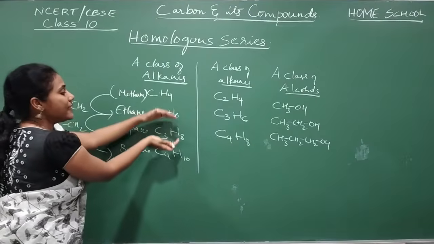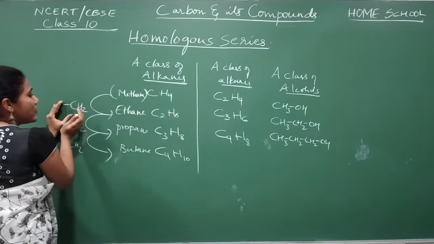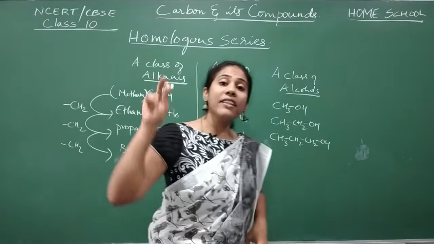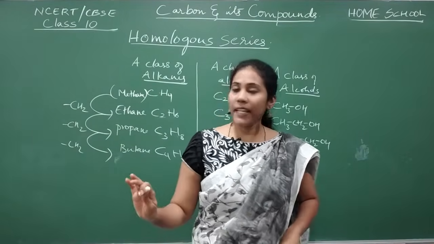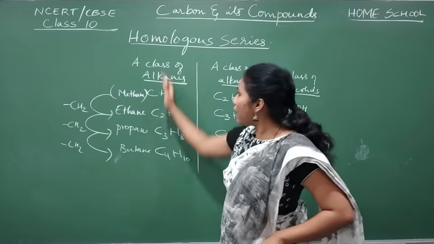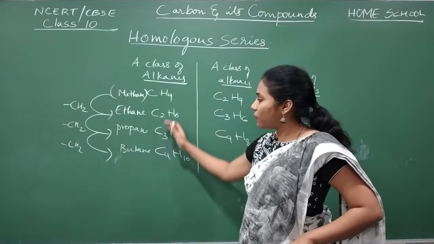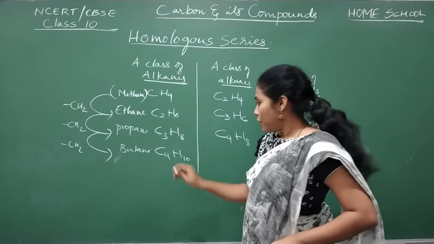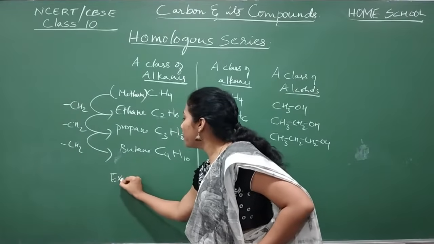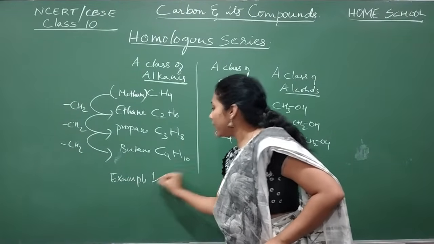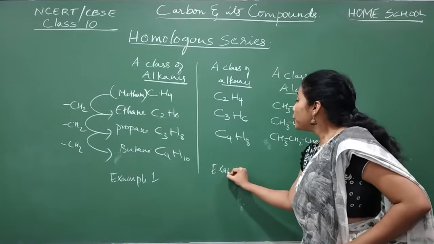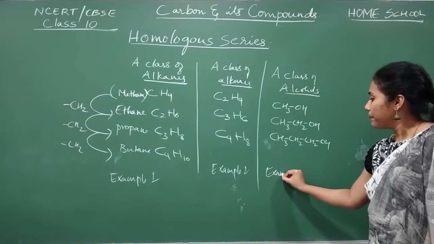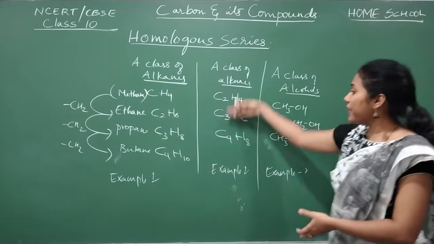Between the successive members you just have a difference of CH2, but all of them belong to the same type of organic compound having the same properties. Such a series of compounds, when you write it one by one, is called a homologous series. So this is one example of homologous series. This is example 1 I gave you, this is example 2, and this is example 3. You can check here also.